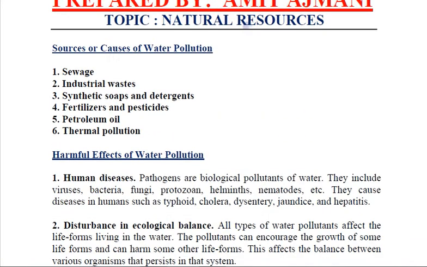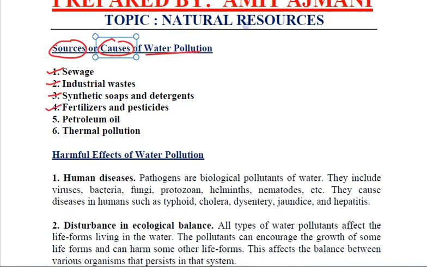Now there are certain causes, or sources, of water pollution. What are these? Let us try to understand. Sewage, all our waste from the house, is one of the main causes of water pollution. Then the industrial waste from our industries, all the waste material, is drained off into water bodies, which causes a lot of water pollution. The synthetic soaps and detergents with which we wash our clothes also enter the water bodies and cause water pollution.